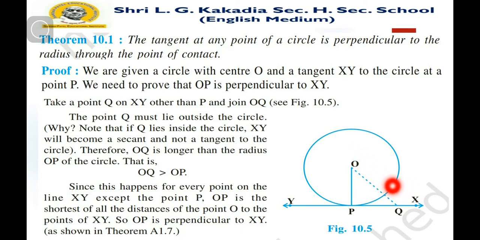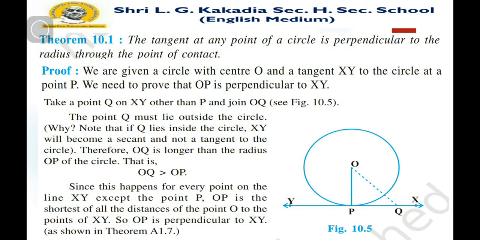Since this happens for every point on the line XY except the point P, we can say that OP is the shortest of all the distances of the point O to the points of XY. So OP is perpendicular to XY.